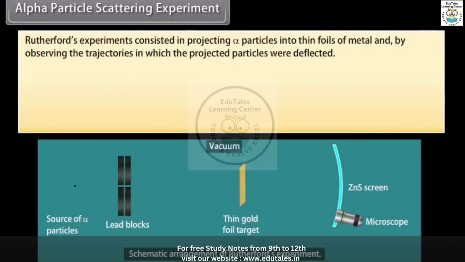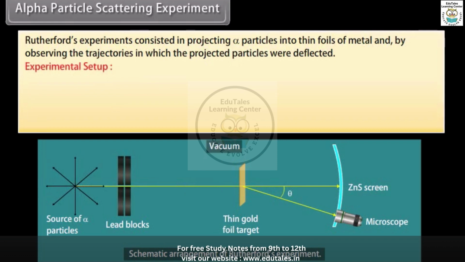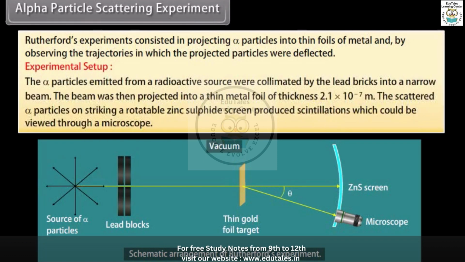Alpha particle scattering experiment. Rutherford's experiments consisted in projecting alpha particles into thin foils of metal and observing the trajectories in which the projected particles were deflected. Experimental setup. The alpha particles emitted from a radioactive source were collimated by lead bricks into a narrow beam. The beam was then projected into a thin metal foil of thickness 2.1 times 10 raised to the power minus 7 meter. The scattered alpha particles on striking a rotatable zinc sulfide screen produced scintillations which could be viewed through a microscope.